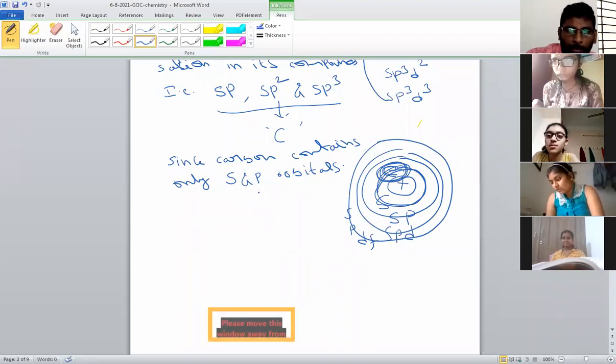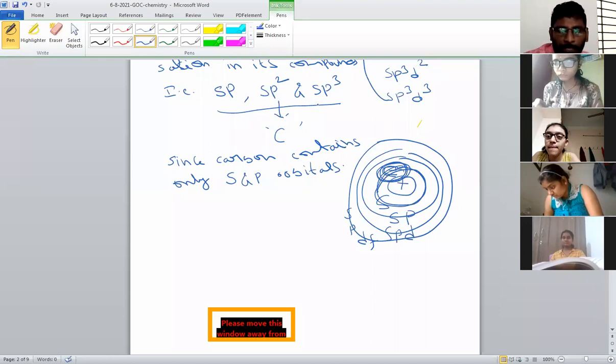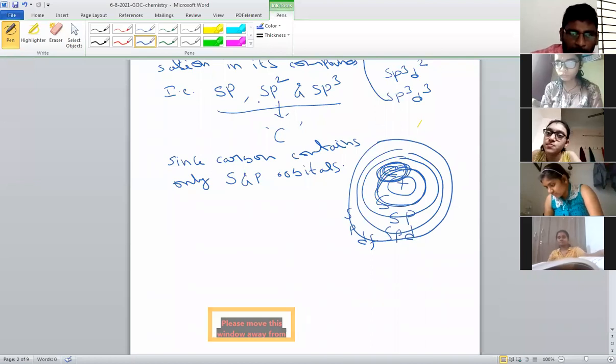When these are mixing, three types of hybridizations are possible: sp, sp2, sp3. So carbon exhibits these three types of hybridization in any compound. Whatever the carbon compounds are, the carbon atom exhibits only three types of hybridization. What are they? sp, sp2, sp3.